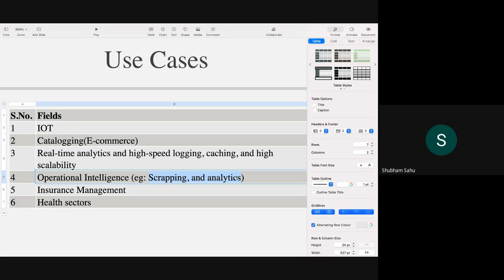I also got the chance to work on this type of thing. There was an e-commerce company named Shekdeal.com. There we scraped data from different sources like Amazon, Google, and Alibaba. We scraped data for the products and stored their prices. Now there was a logic written on that particular database, and we used MongoDB only.